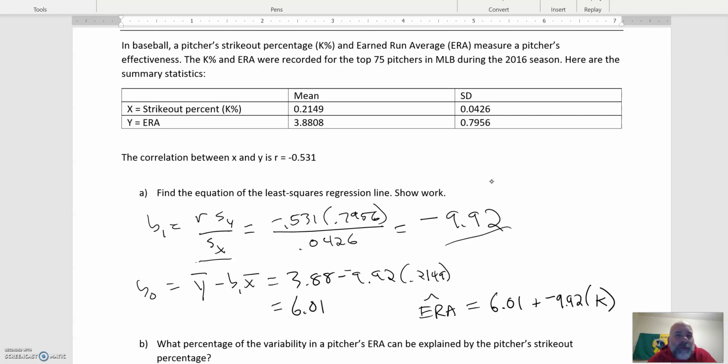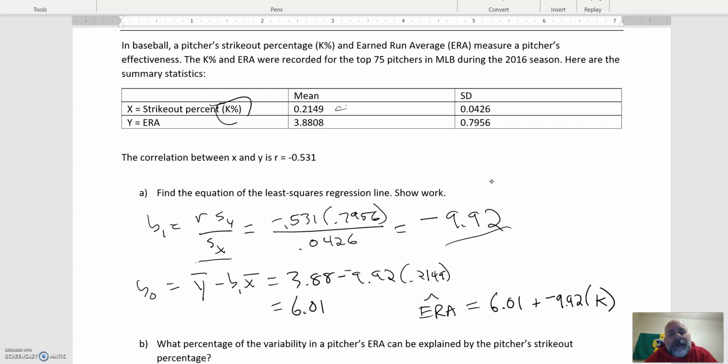X, they said in the problem, I can't remember if I got it out of the book or somewhere. I got it somewhere. And X is a strikeout percent. It shouldn't have said K percent. It should have been K as a decimal instead. I wonder if this number should have been adjusted. I think I got this off AP Classroom, and I realized there's a little bit of a mistake here.